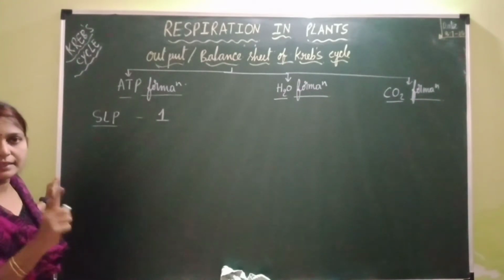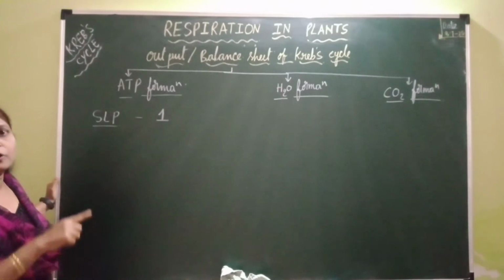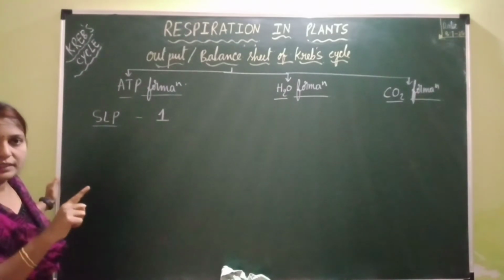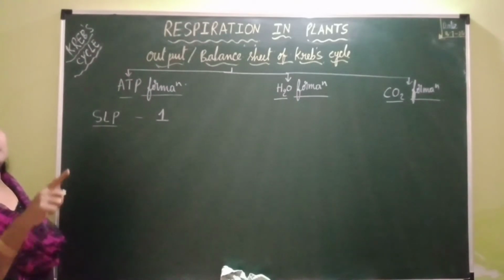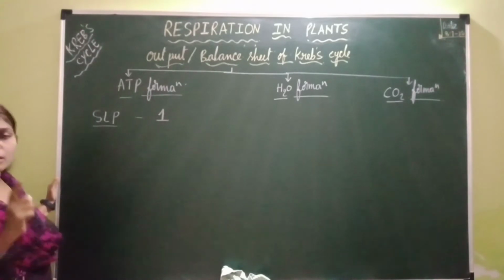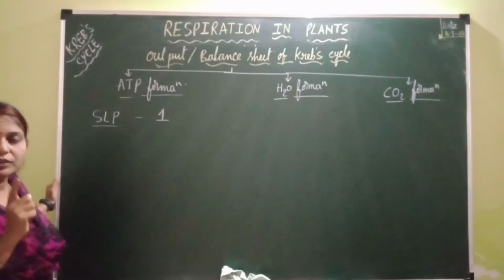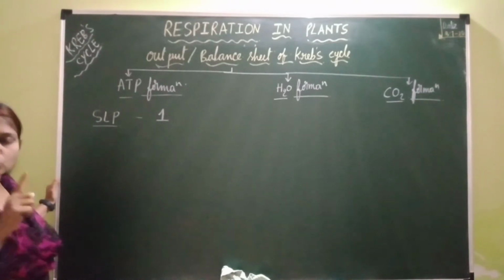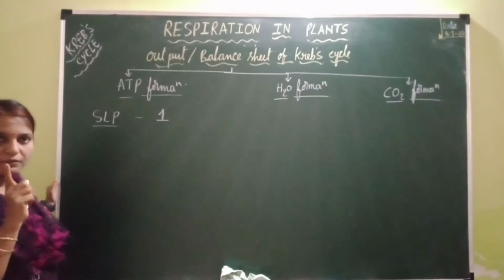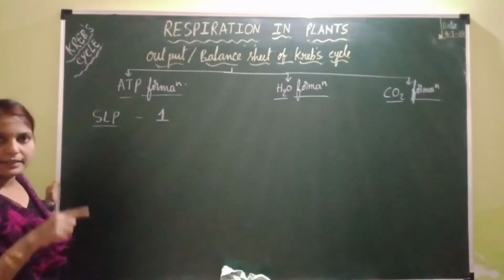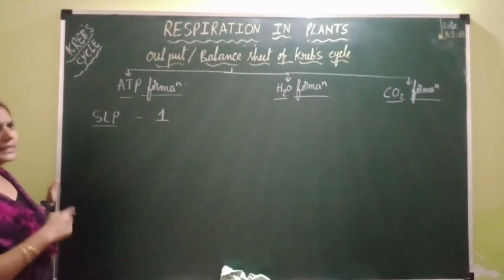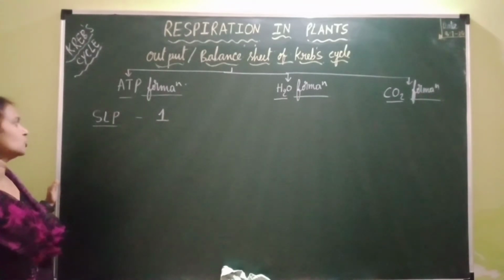So these two molecules of acetyl-CoA enter into the cyclic pathways of the Krebs cycle. Per one acetyl coenzyme A, one cycle of the Krebs cycle will be continued, and for another molecule of acetyl coenzyme A, another cycle will be continued. So for one glucose, we have to calculate two cyclic pathways of the Krebs cycle. First, I am calculating the number of ATP for one cyclic pathway. Then let's double this number of ATPs and even water molecules and carbon dioxide also.